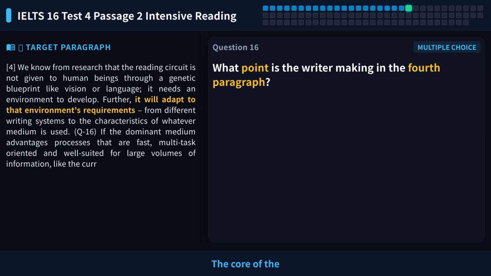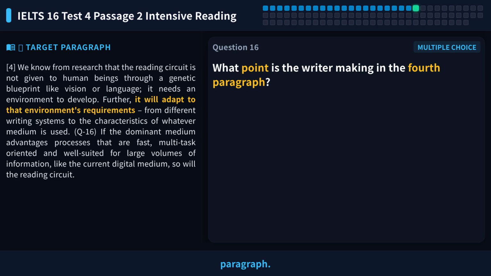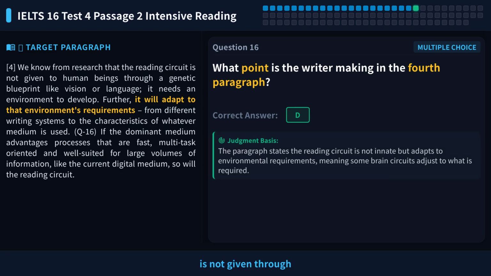The core of the question is the main point of the 4th paragraph. Note, it is not asking for a detail, but the overall idea the writer wants to convey. Locate the 4th paragraph. The text says, the reading circuit is not given through a genetic blueprint, it needs an environment to develop, and it will adapt to that environment's requirements. If the dominant medium favors fast, multitask processing, so will the reading circuit.